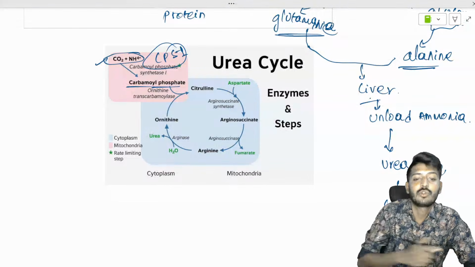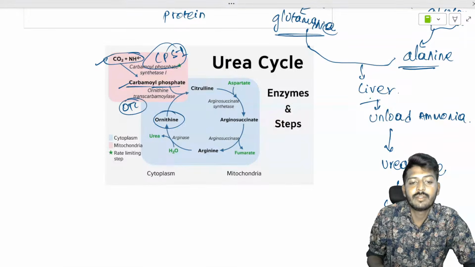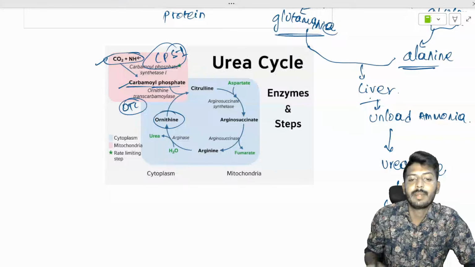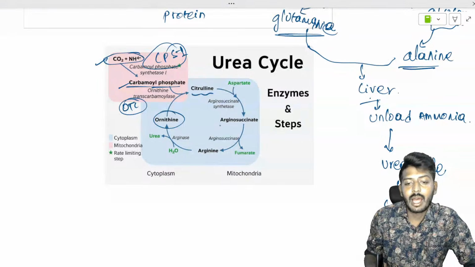This carbamyl phosphate will combine with ornithine. Carbamyl phosphate and ornithine, with the help of an enzyme OTC, ornithine transcarbamylase, will give rise to citrulline. Now, citrulline will give rise to argininosuccinate, then to arginine.